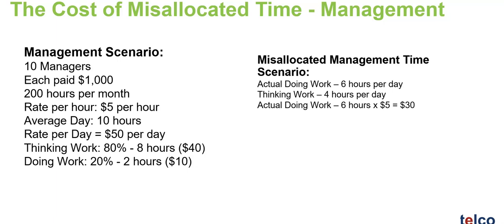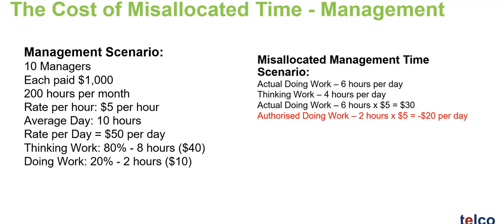It should only be costing the company $10 for the manager to spend time doing the doing work. So in terms of the authorized doing work, they're only supposed to spend 2 hours doing authorized doing work, which is they're authorized to only spend $10 of the company's time in doing work, which means at the end of the day, 30 minus 10, they are losing the company $20 per day.